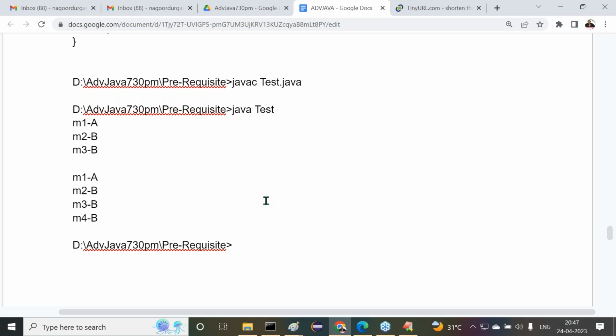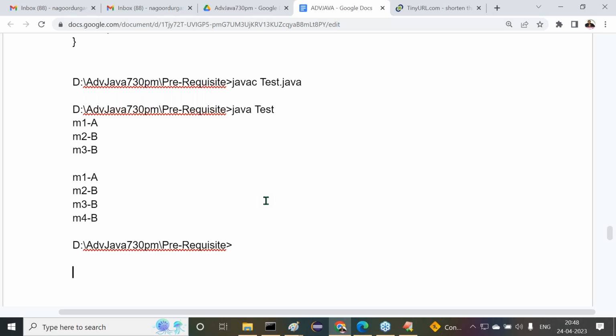Classes are able to allow only concrete methods, but abstract classes are able to allow both concrete methods and abstract methods. For classes, we can create objects and reference variables, but for abstract classes, only reference variables. We are unable to create objects. These two are the main points we can understand now. Clear or not? Fine, sir.